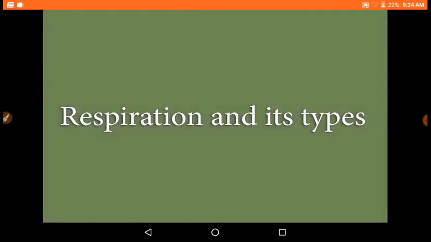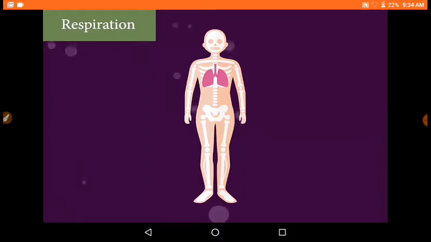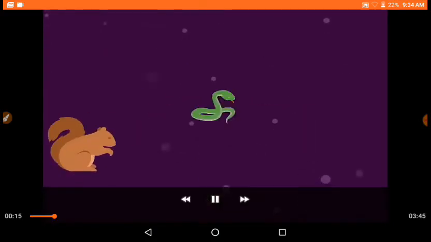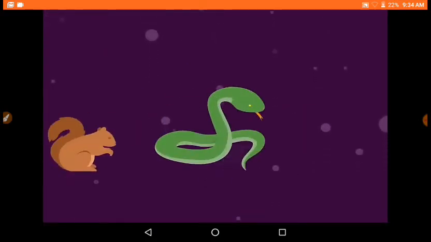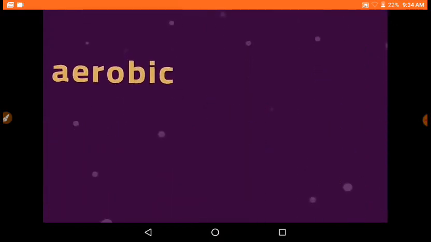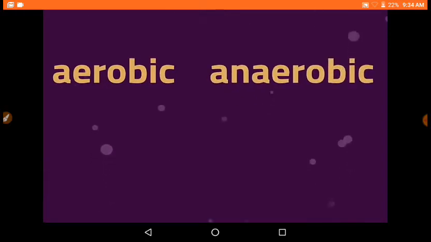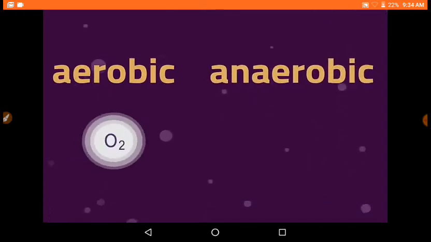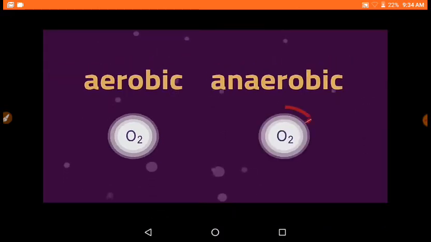Let us understand respiration and its types. Respiration is a chemical process that supplies the body with energy to perform life processes. It happens in all living cells, not just animal cells, but also plant cells. There are two types of respiration: aerobic and anaerobic. Aerobic means with air, and so it needs oxygen, whereas anaerobic respiration doesn't need oxygen.